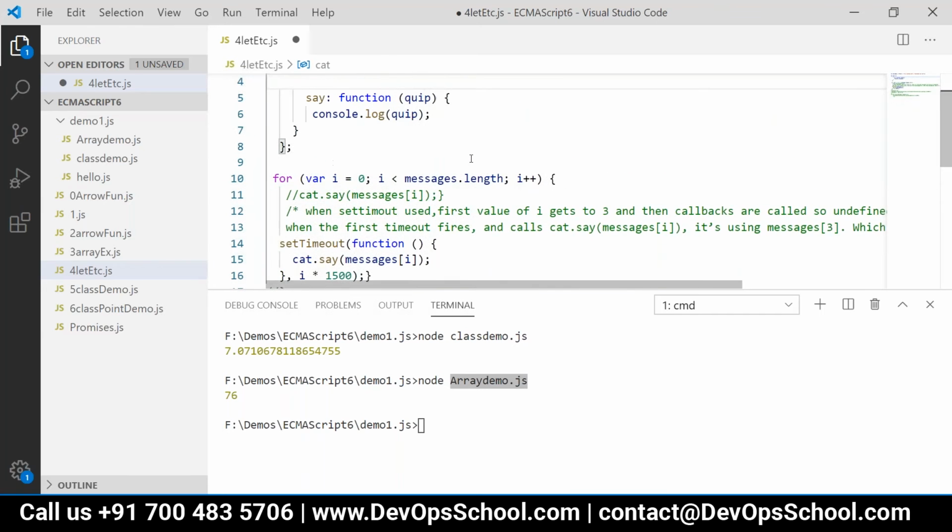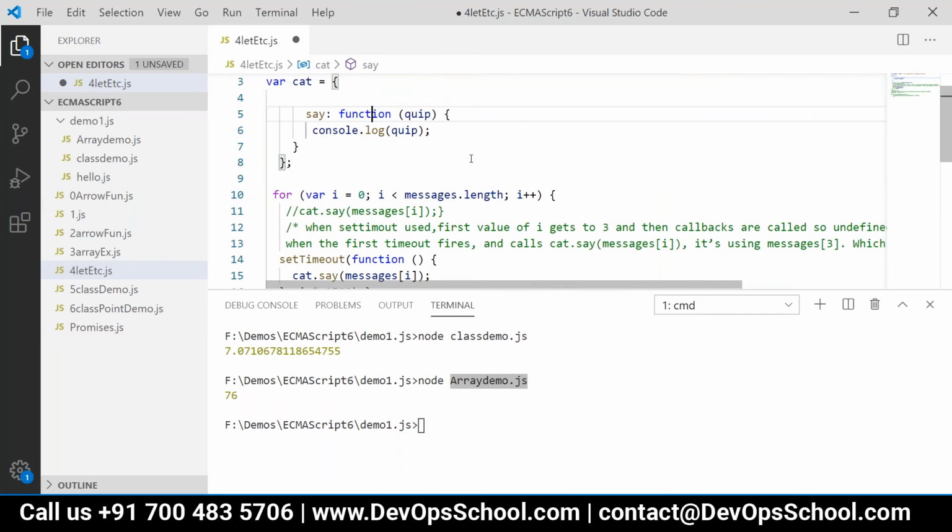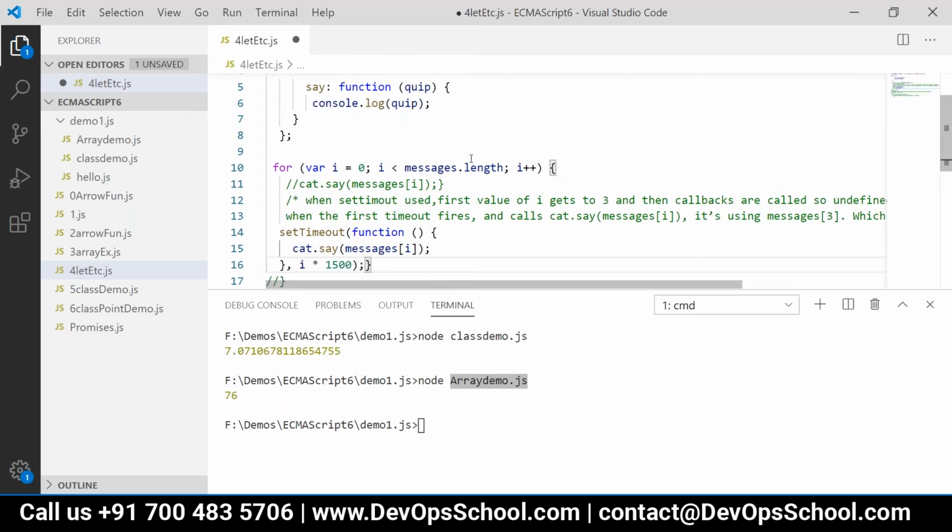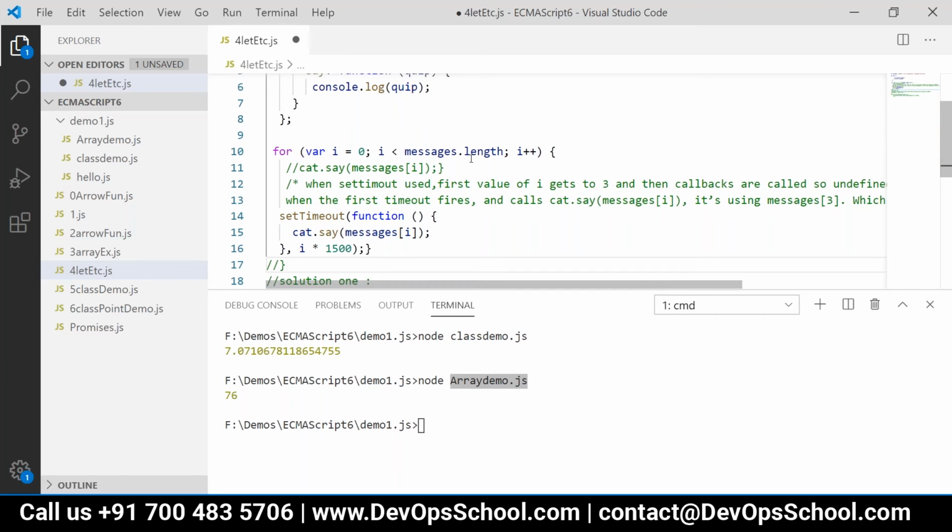Look at this. I have commented out this cat.say, and what we are doing is using setTimeout. Yesterday we used interval. In the same way, this is a callback function that is passed. When will it be called? When that particular time is over.